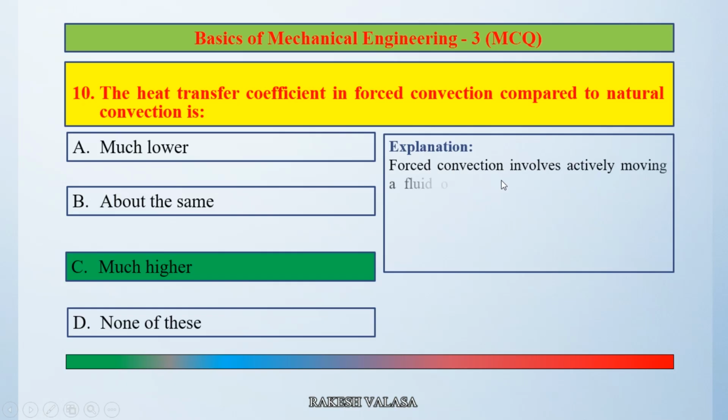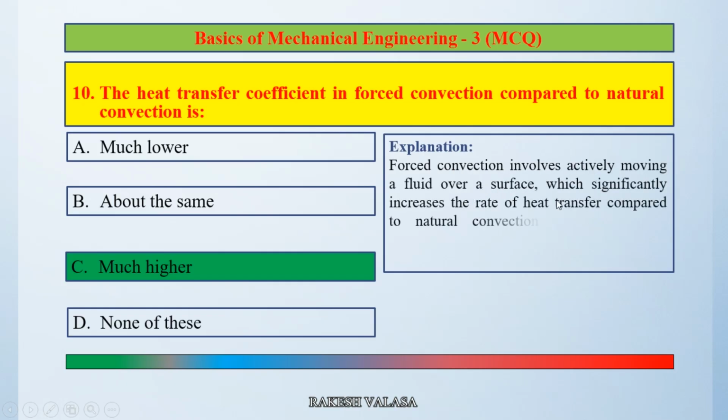Forced convection involves actively moving a fluid over a surface, which significantly increases the rate of heat transfer compared to natural convection, where the fluid movement is solely driven by density differences. So the correct answer is option C, much higher.